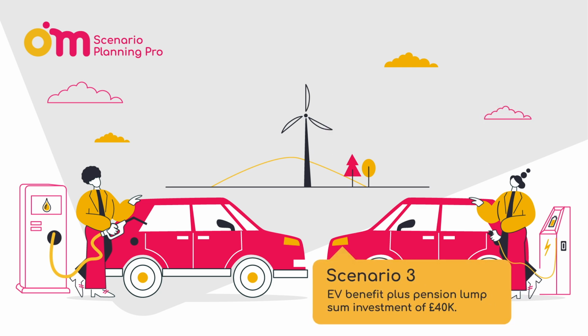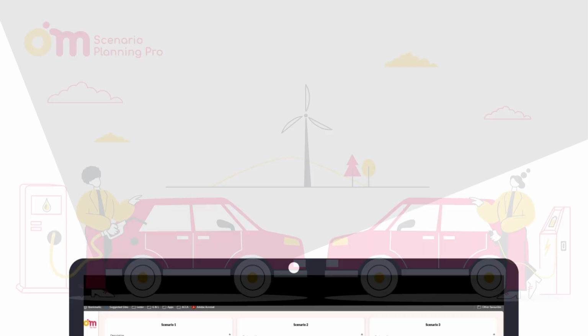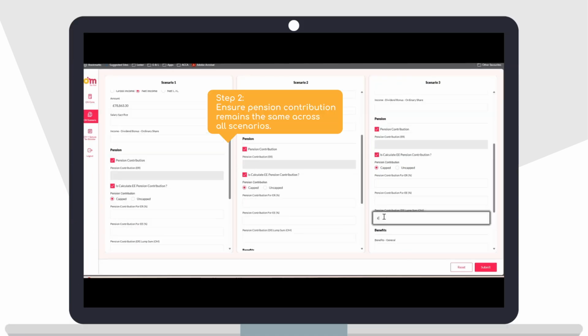Scenario 3, finally, imagine you receiving an EV benefit, and on top of that, you're making a pension lump sum investment of 40k. What does this combination mean for your overall financial picture? Alright, we're going to lock in the same net income and pension contribution across all scenarios.